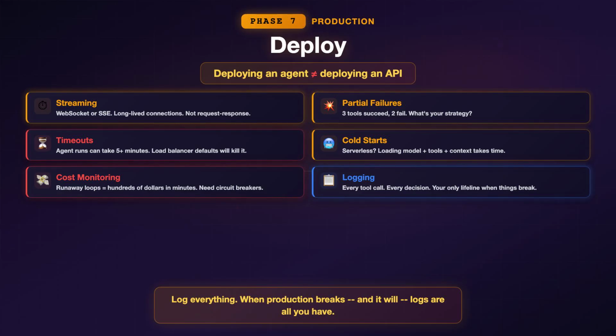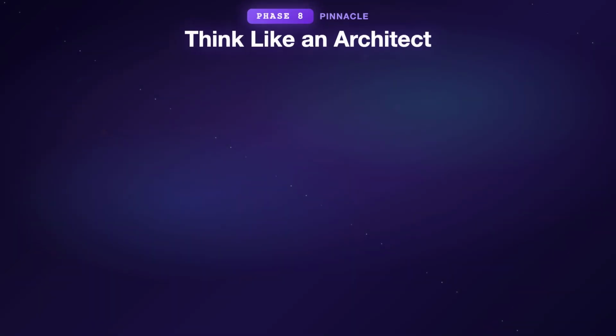Log everything. Every tool call, every model response, every decision point. When something goes wrong in production, and it will, your logs are the only thing between a quick fix and a 3-day debugging nightmare.